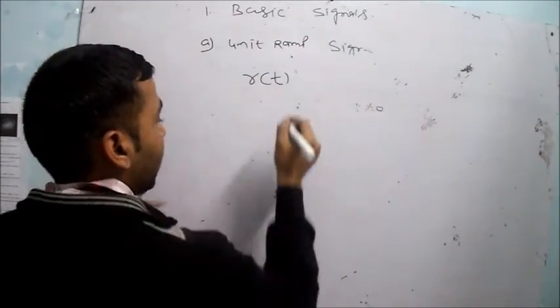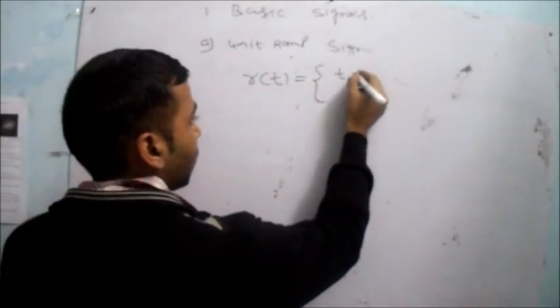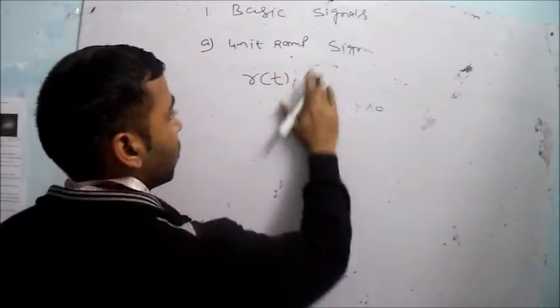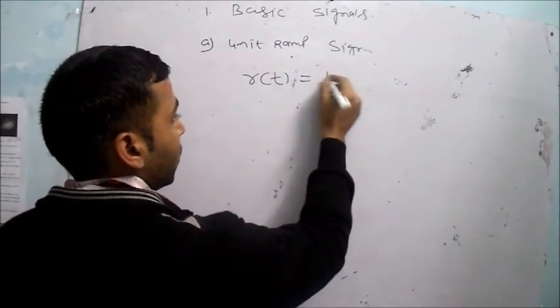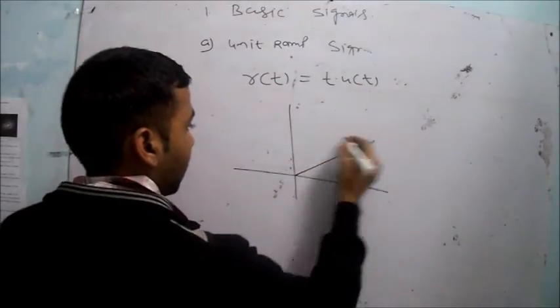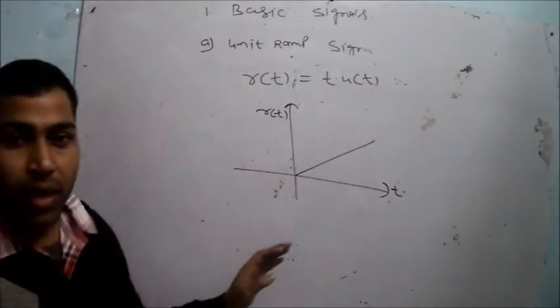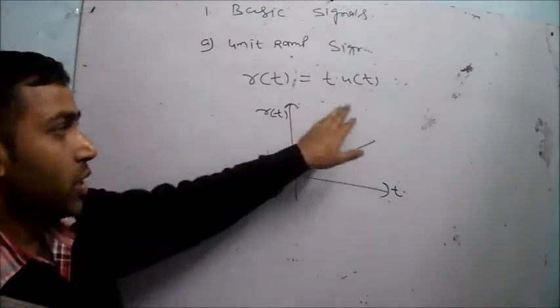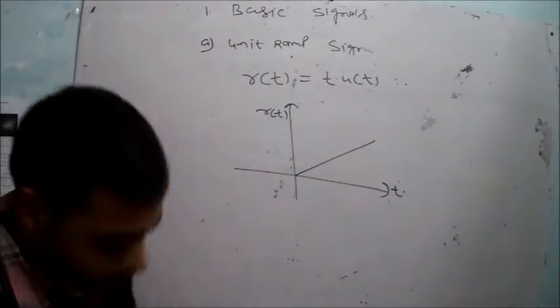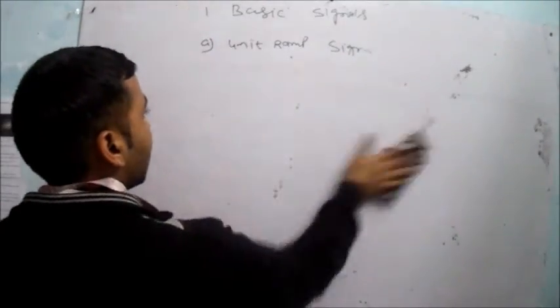The notation of the unit ramp signal is r(t) equals t u(t), and the pictorial diagram of r(t) is this one. So this is your unit ramp signal. The unit ramp signal is equal to t into u(t). Right, so this is the pictorial diagram of the ramp signal.